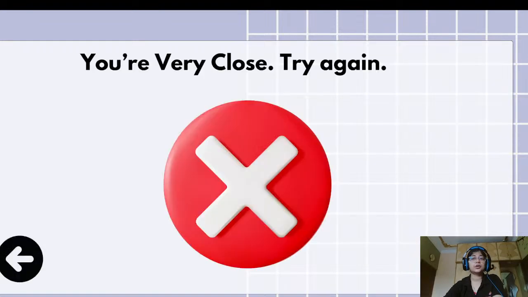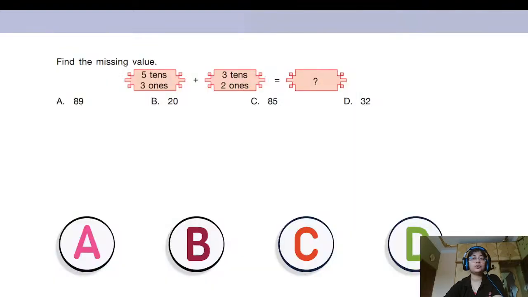Now, let us go to the last question for today. Okay. So, this is going to be the last question for today, and you all have to answer this question absolutely quickly and correctly.